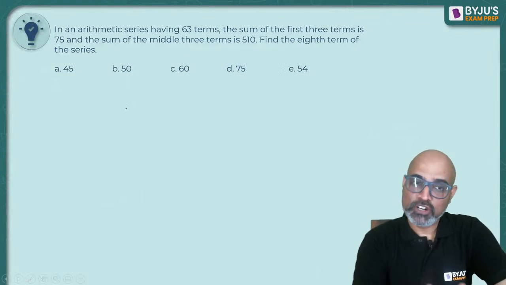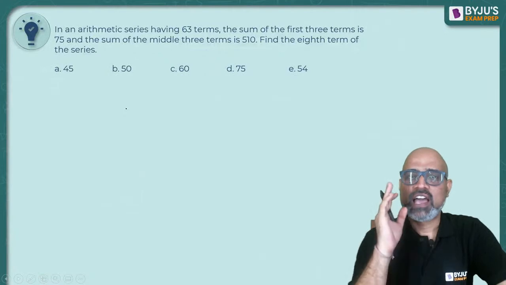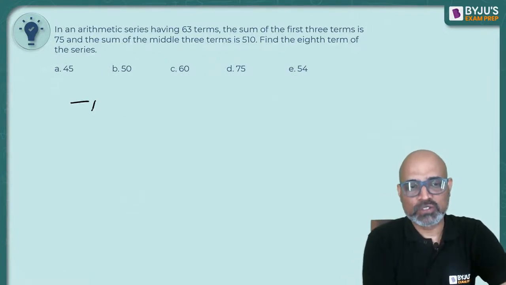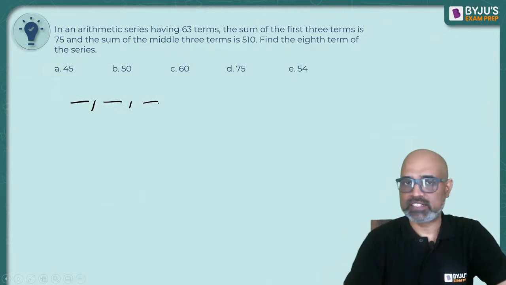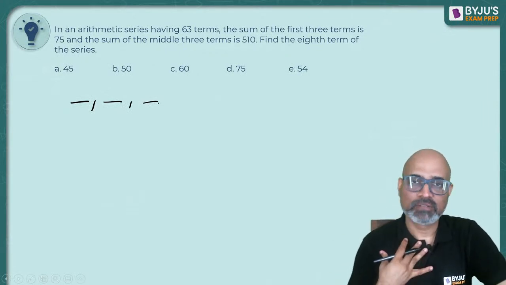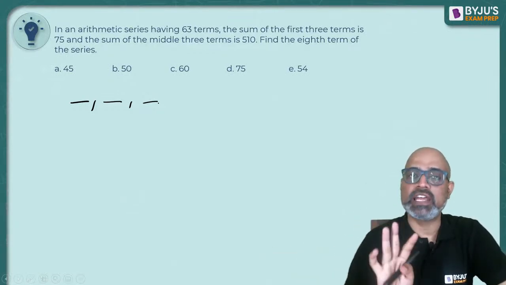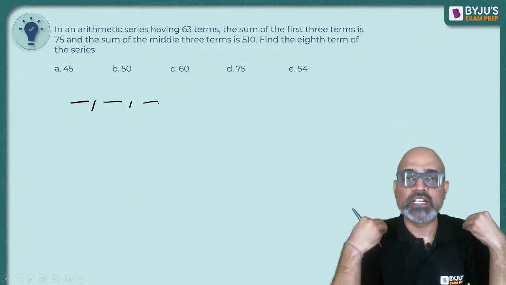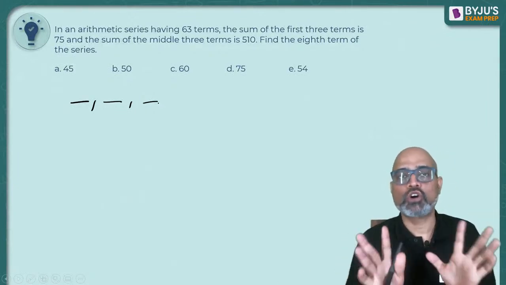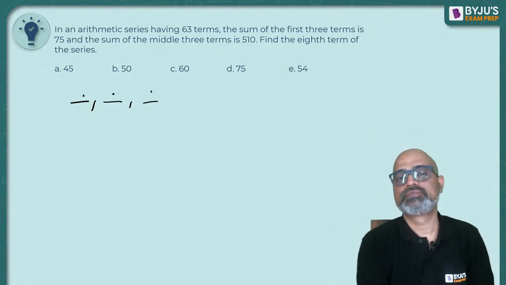So, in order to understand an AP and this question and other questions as well, I want everybody to write down 3 numbers which are in an AP. Don't write in the chat. Don't tell me. Write down random 3 numbers which should be in AP. It should be starting with 1. What is the common difference? Completely your choice. I'm not going to tell you anything. So write down 3 numbers.